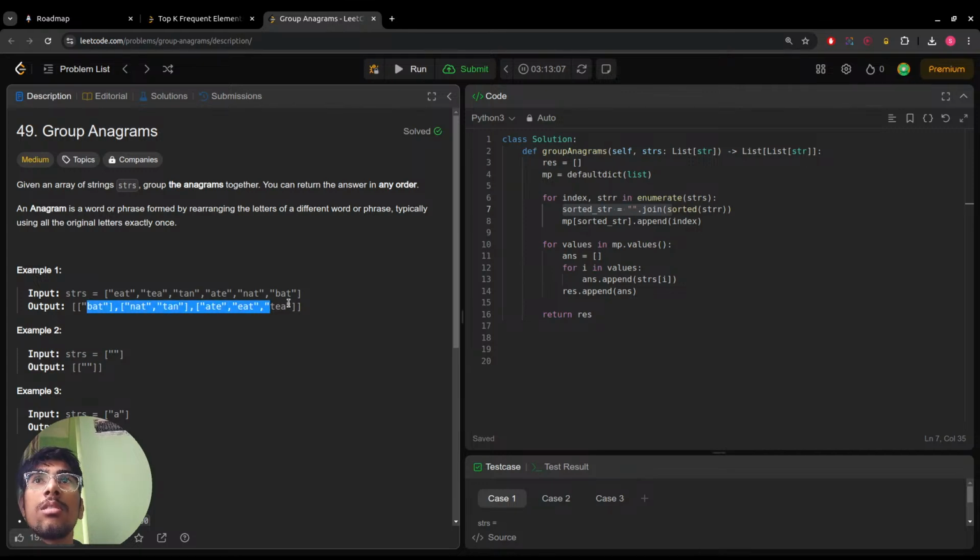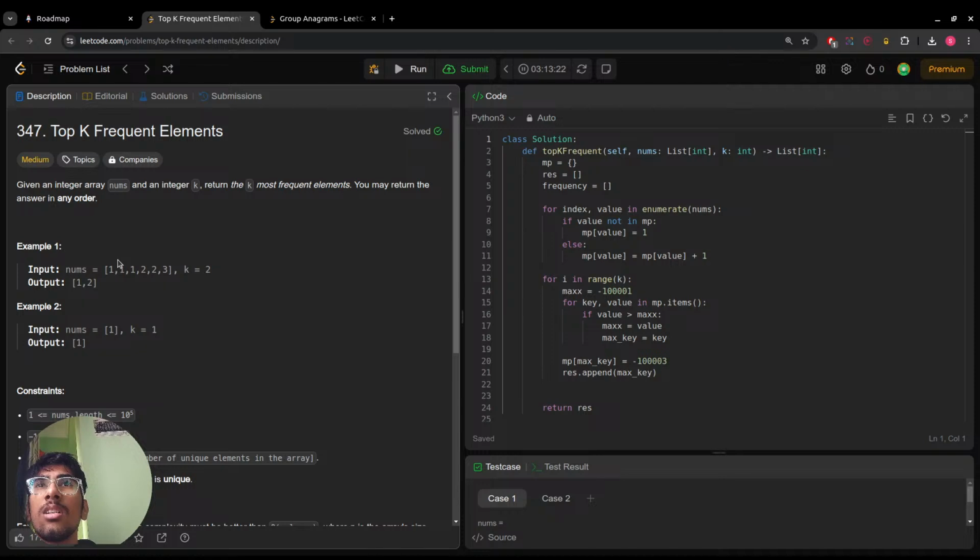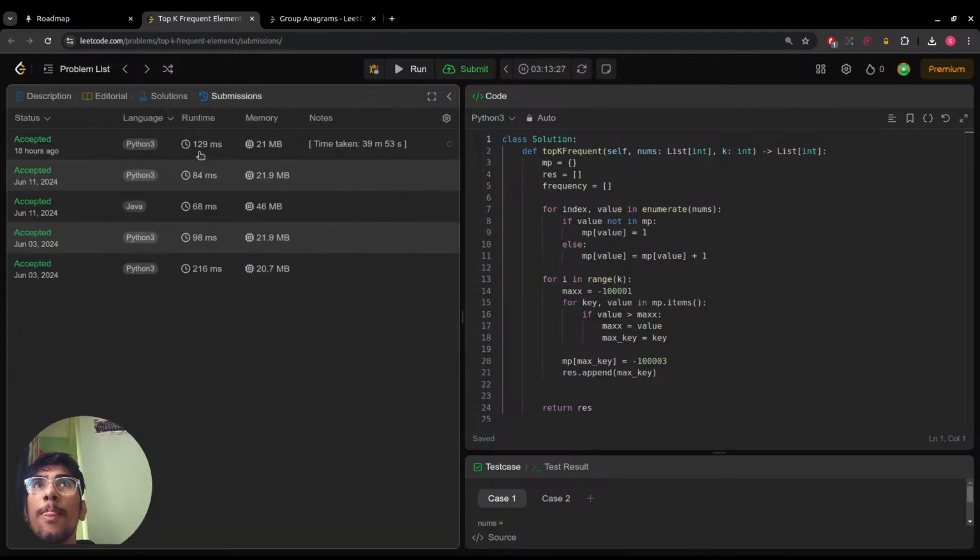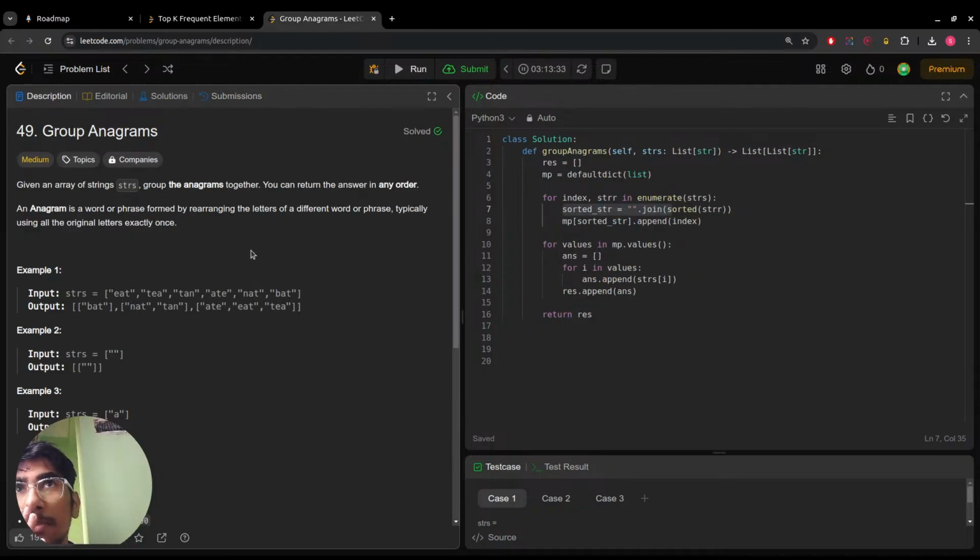No, it's not. Yeah, it's the same problem that I was struggling with yesterday. Wait, what was this about? This is most frequent elements. Okay, and this is the group anagrams.